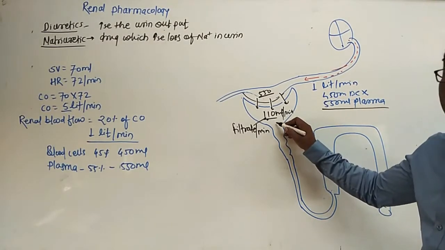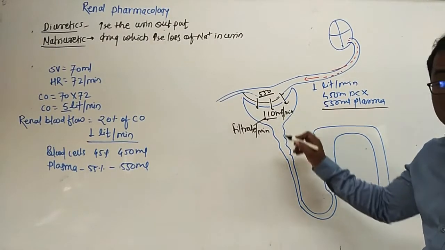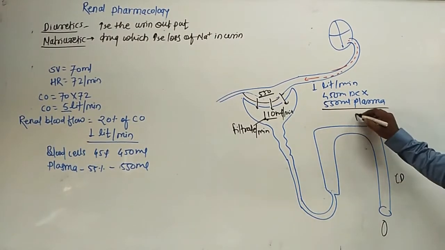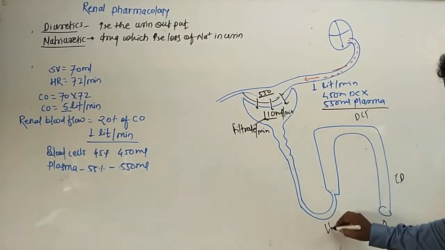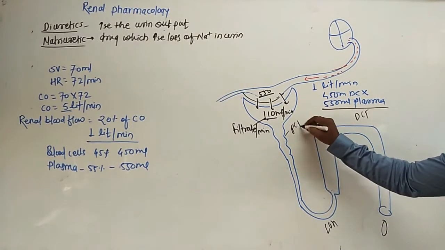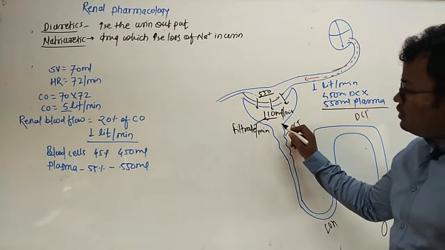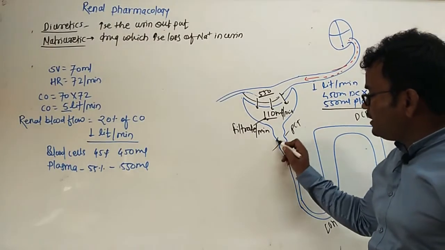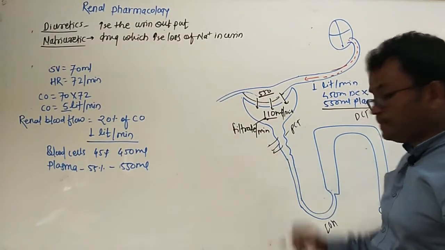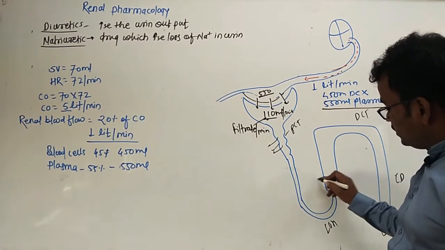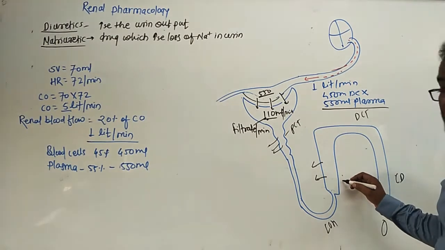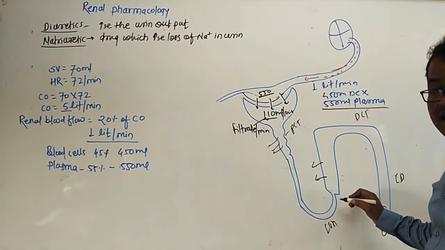Out of this 110 ml of filtrate per minute, the actual urine formation is here from the collecting duct. This is the DCT, this is the loop of Henle, this is the PCT. So out of 110 ml of the filtrate, the maximum filtrate is reabsorbed from the PCT. Remaining is reabsorbed from the thick ascending limb.